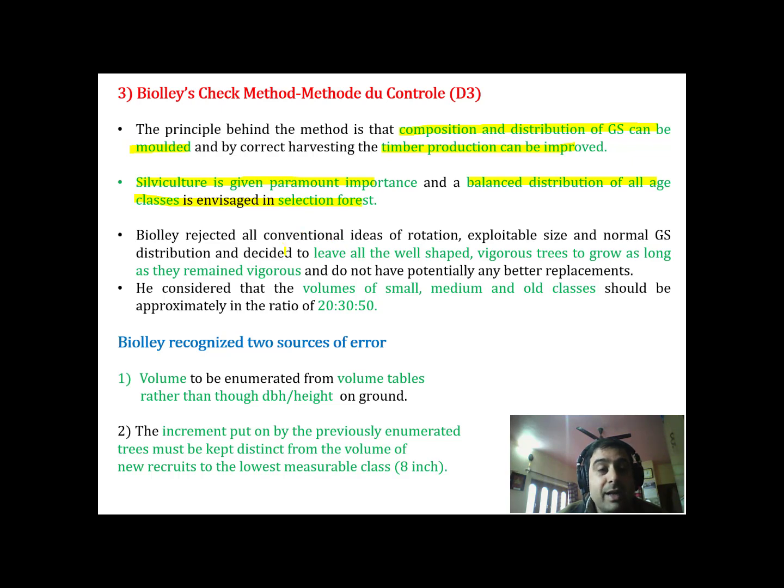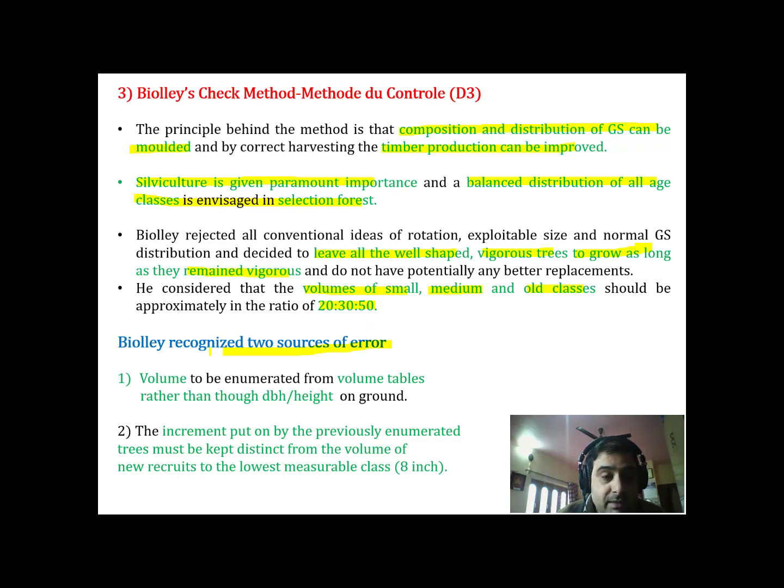Now it had a well-conceived idea that we have to leave all the well-shaped trees, all the vigorous trees, to grow as long as they remain vigorous and contributing to the increment. He also believed that volumes of small, medium and old age classes should be approximately in the ratio of 20:30:50 or 2:3:5. This is the ratio that's got to be maintained under this method for regulation of yield.